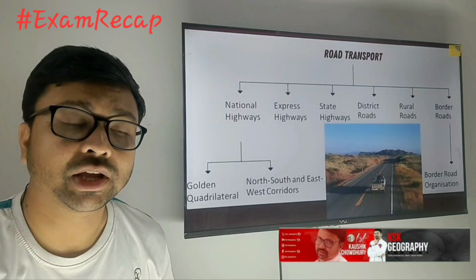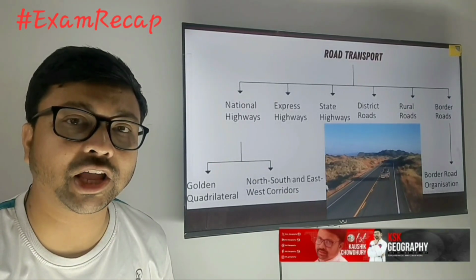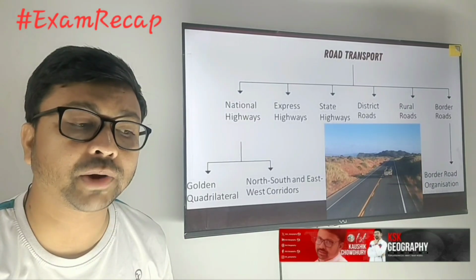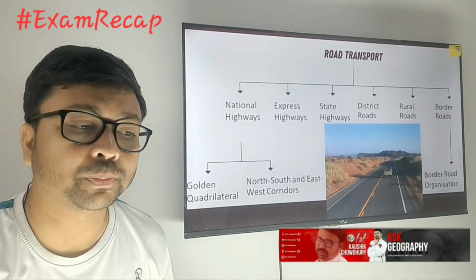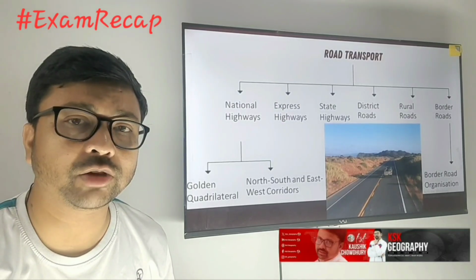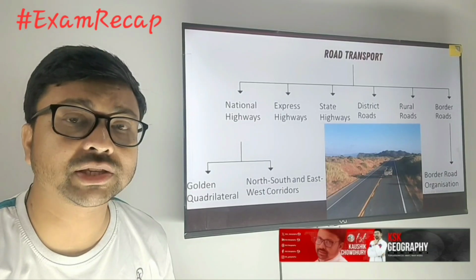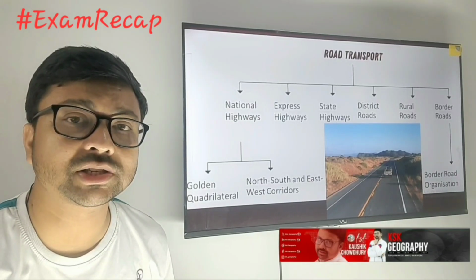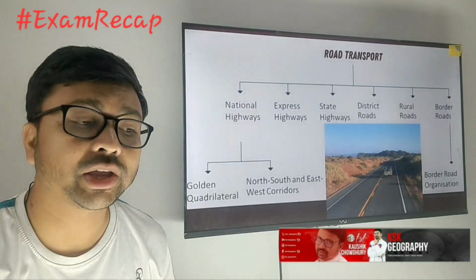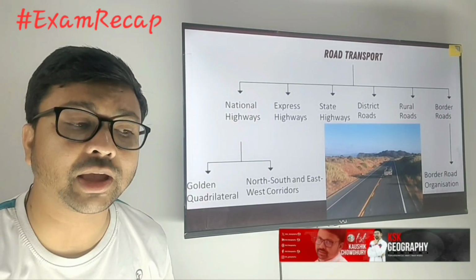Now here you can see the types of roads. If you look at our surroundings, there are different types of roads, and different roads are constructed and maintained by different agencies or organizations. First, we need to know about the national highways. Remember, national highways connect the country's capital to each state capital. The country is divided into administrative divisions, that is states, so the country's capital is connected with each state capital.